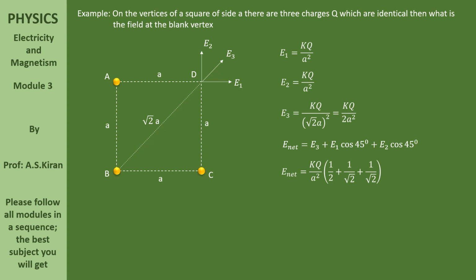After simplification, E net is equal to KQ by A square into 1 by 2 plus 1 by root 2 plus 1 by root 2. Of course, cos 45 is 1 by root 2. So E net is equal to KQ by A square into (1 plus 2 root 2) by 2.